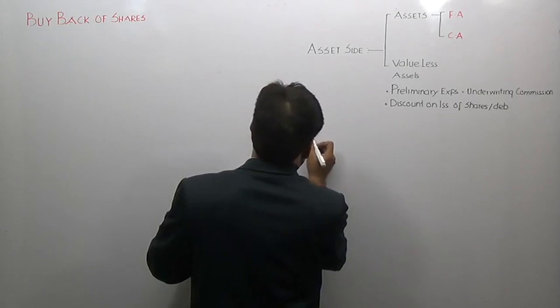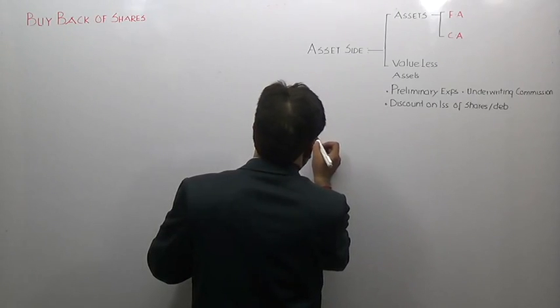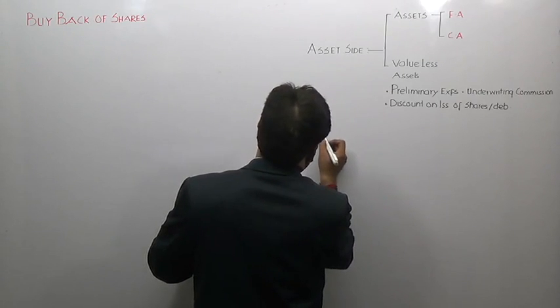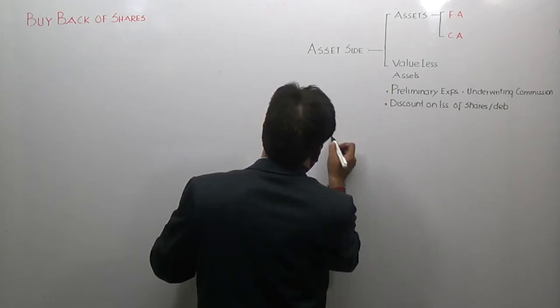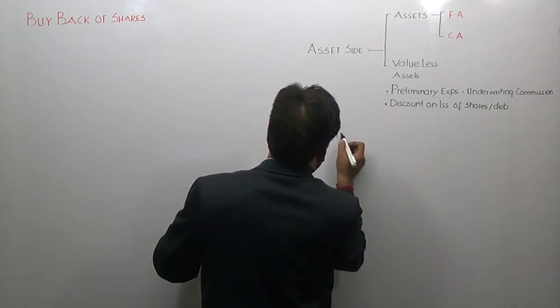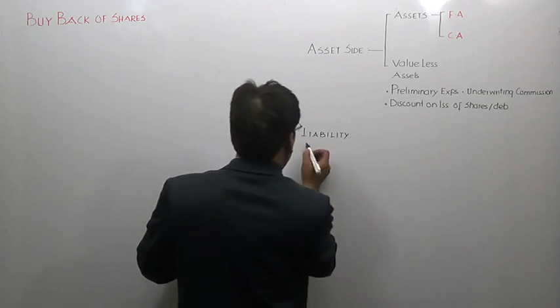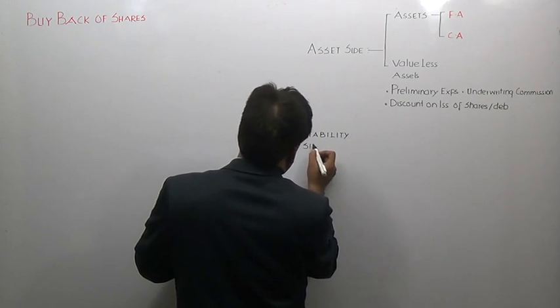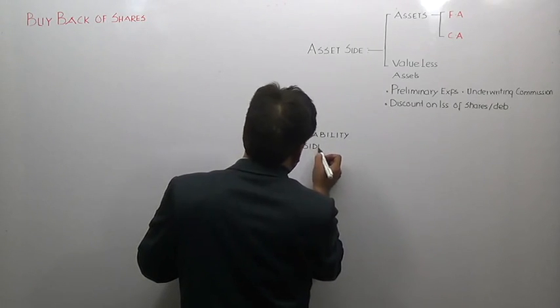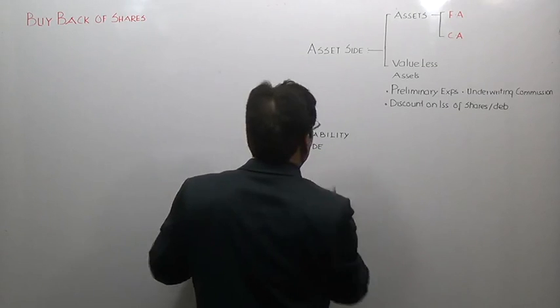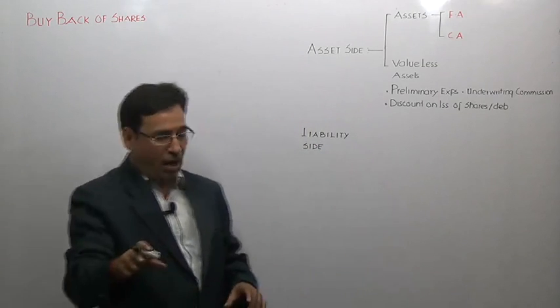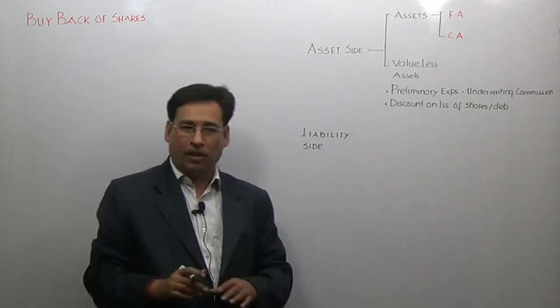As far as liability side is concerned, this is pretty tricky one. So you should have a good knowledge of the liability side also. So my first question is, what do you mean by liability side? I'm not asking what is liability. I'm simply asking liability side.